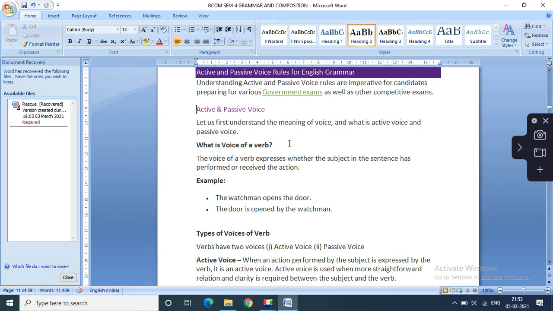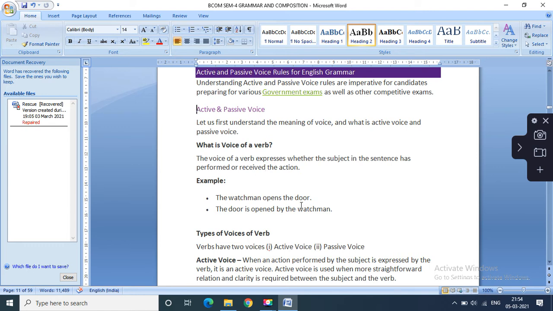Active and passive voice. Let us first understand the meaning of voice. We have already done this, but for those who have not attended the last session, this will be a kind of recap. The voice of a verb expresses whether the subject in the sentence has performed or received the action.